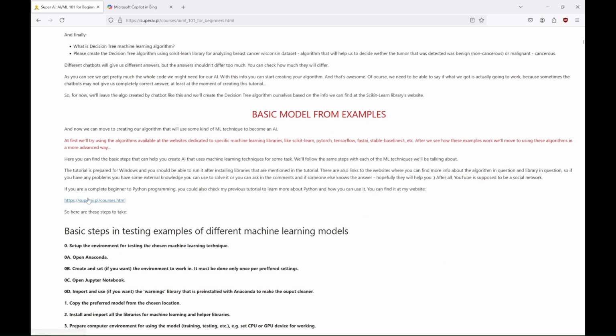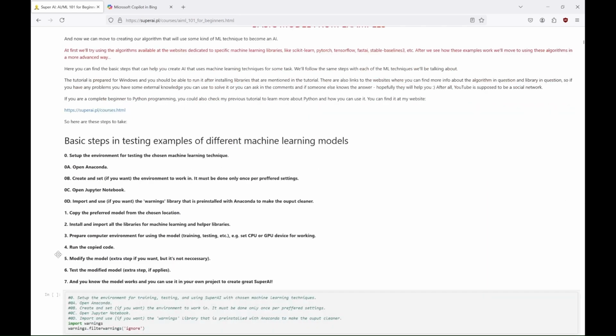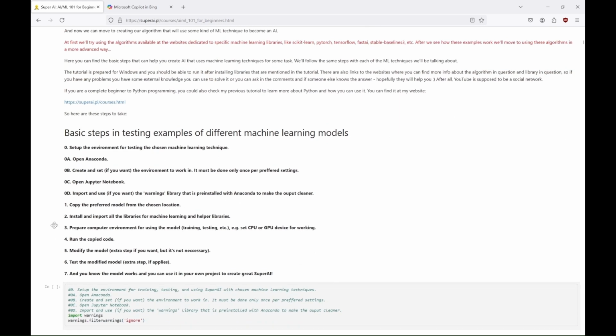Okay, so now when we have Anaconda installed, here you can find the basic steps that can help you create AI that uses machine learning techniques for some task. We'll follow the same steps with each of the ML techniques we'll be talking about. The tutorial is prepared for Windows, and you should be able to run it after installing libraries that are mentioned in the tutorial. There are also links to the websites where you can find more info about the algorithm in question and library in question. So if you have any problems, you have some external knowledge you can use to solve it, or you can ask in the comments, and if someone else knows the answer, hopefully they will help you. After all, YouTube is supposed to be a social network.